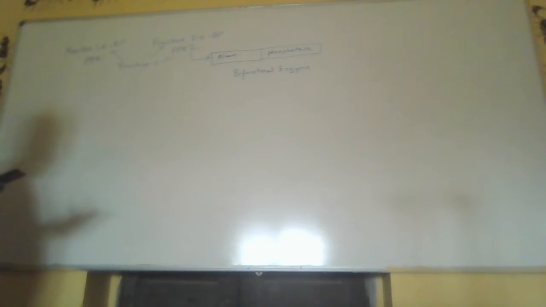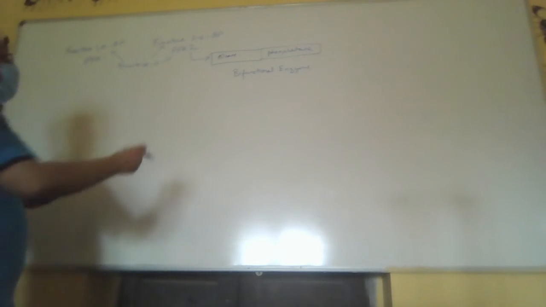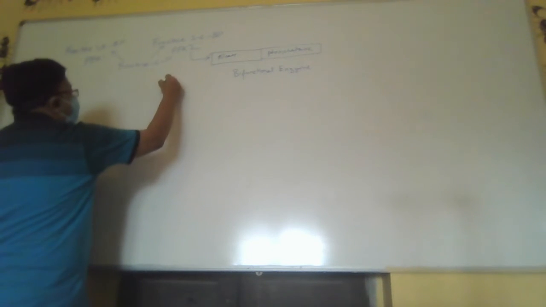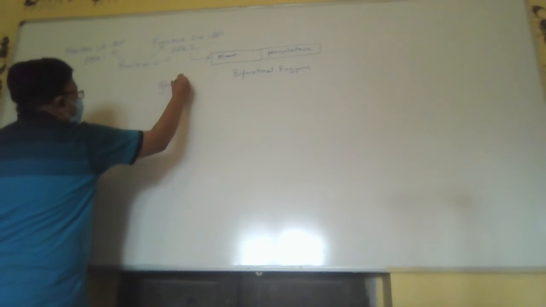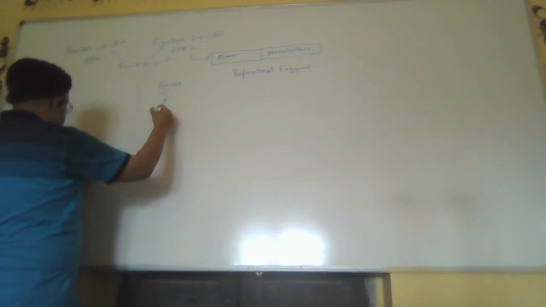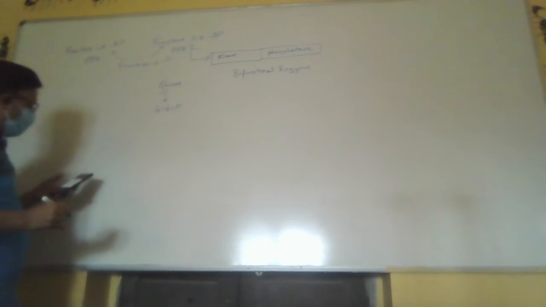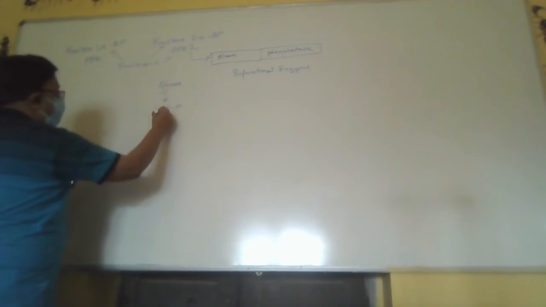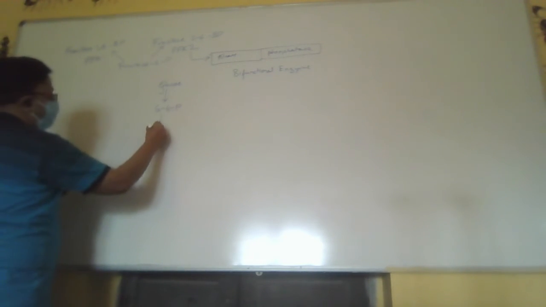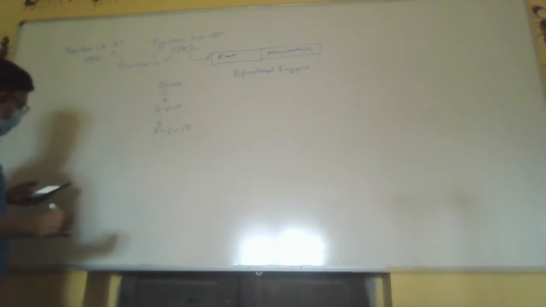Now let us draw this structure. Glucose forms glucose 6-phosphate, so far clear. This forms fructose 6-phosphate.